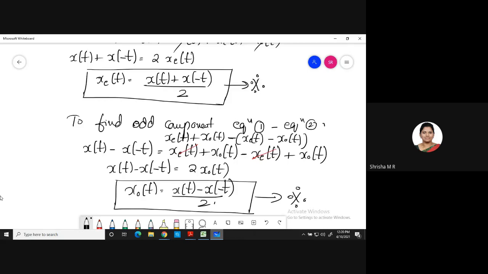Clear? Yes, ma'am. For the even component xe of t, you have x of t plus x of minus t. What is x of minus t? Time reversal of x of t. Okay, for finding the even component, you have to add the original signal with its time reversed signal and divide it by 2. You'll get the even part of the signal. For finding the odd part of the signal, you have to take the continuous time signal x of t, subtract from it the time reversed continuous time signal, that is x of minus t, and divide it by 2. You'll get the odd part of the signal. Clear, everyone?